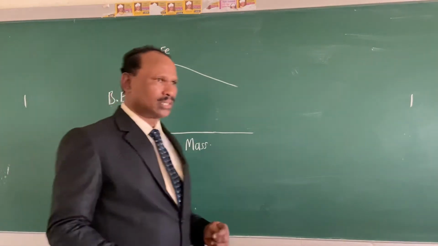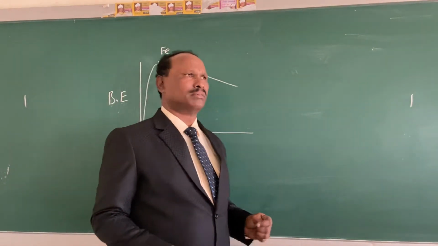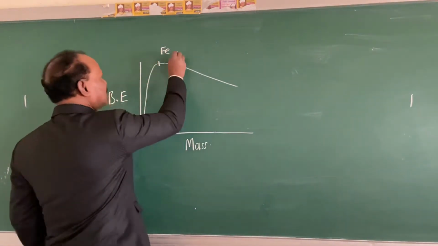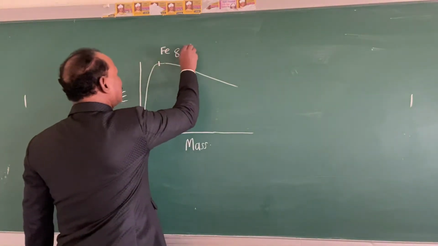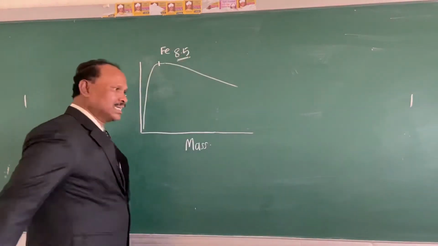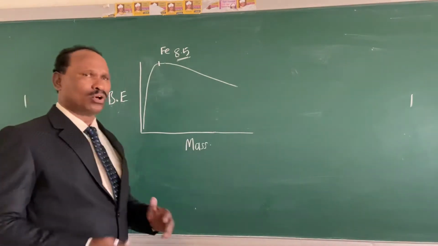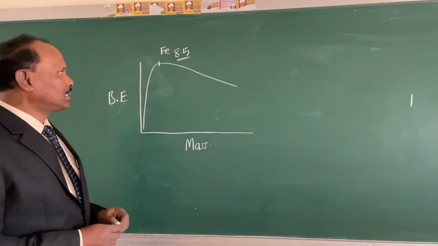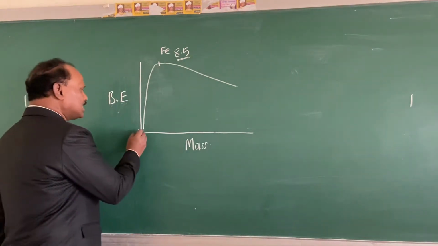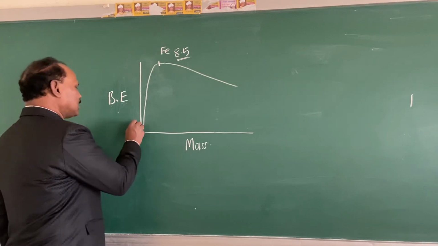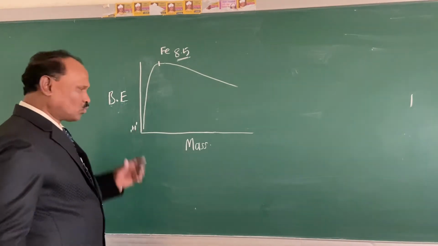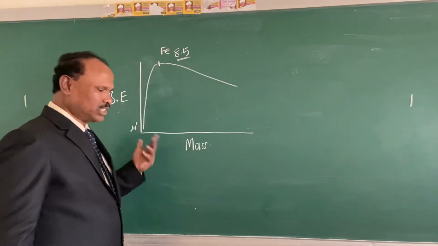I have already said the iron atomic mass is 56 and it has got the binding energy 8.5, and hence it is a highly stable element. I said more is the binding energy, more will be the stability. And the least, hydrogen, has got the atomic mass 1 and its binding energy is 0.